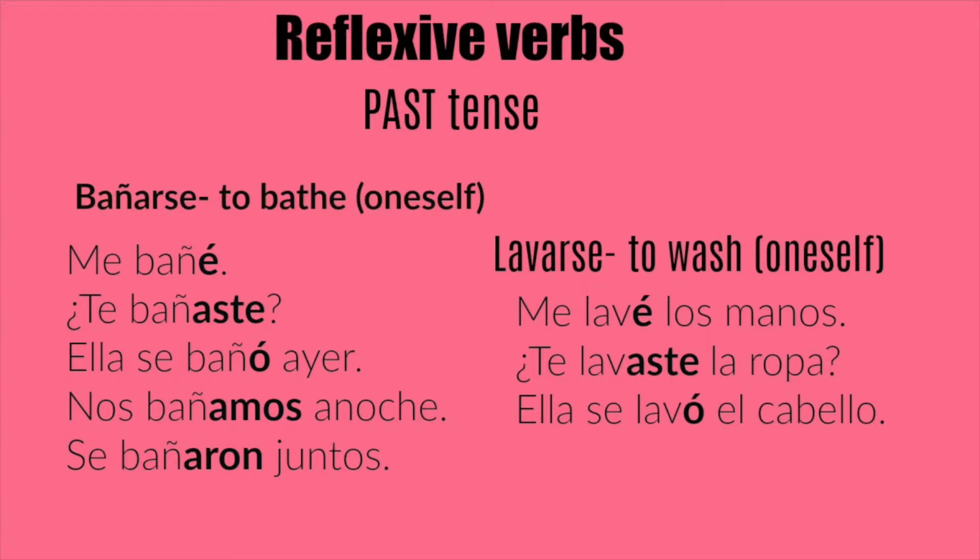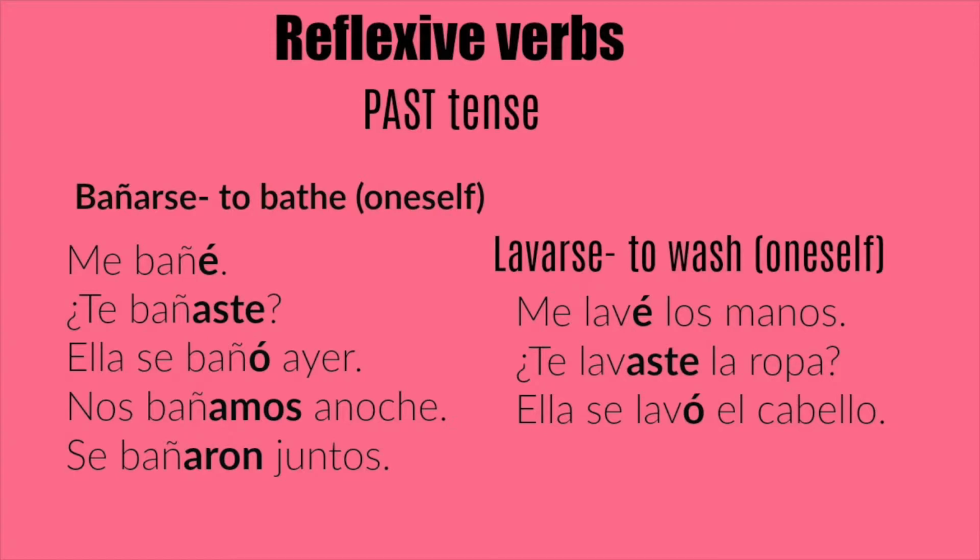So that basically brings you back to what I said in the last lesson. You have some verbs that can be used regularly or they can be used as a reflexive verb. So you can use it for either or. Ir is one of those verbs, to go, and you can also use it as irse, reflexive. And then you have lavar, which you can also use as lavarse. It just depends on how you're using it in the sentence.